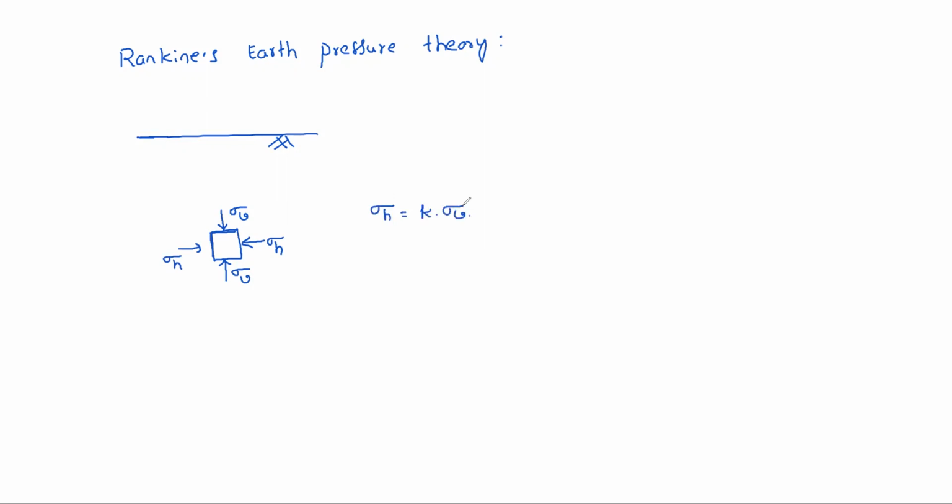Here we are estimating horizontal pressure due to vertical pressure. You can estimate vertical pressure anyway, gamma h kind of thing. If you know the vertical pressure sigma v, just by multiplying by k you will get the horizontal pressure, where k is the earth pressure coefficient. Why we need to estimate sigma h means, suppose you construct a retaining wall like this, I am showing here a simple retaining wall.